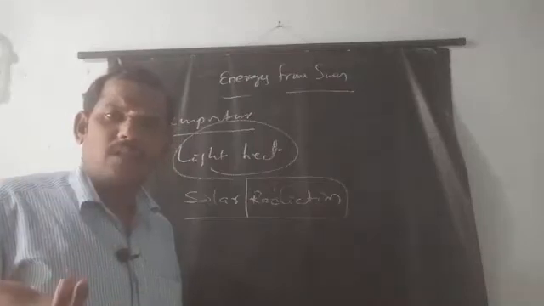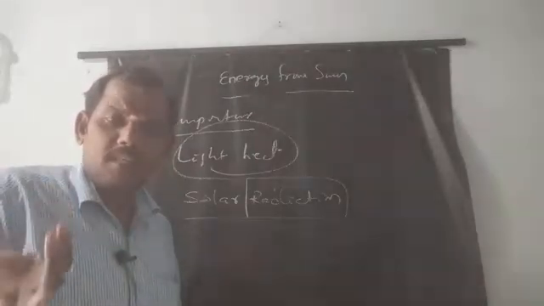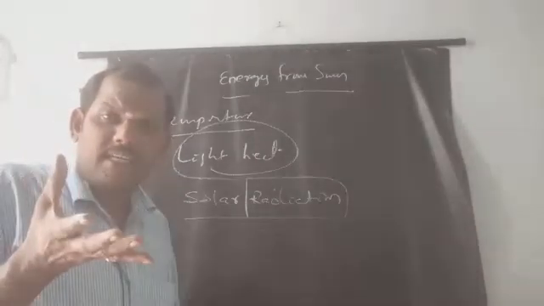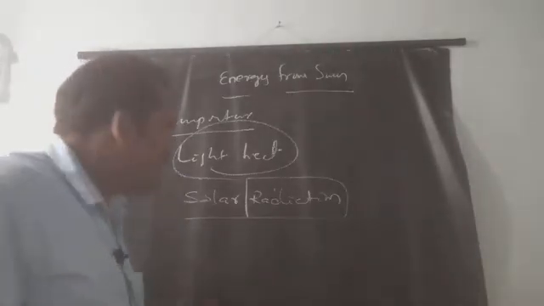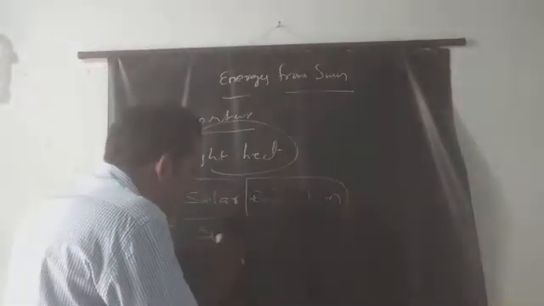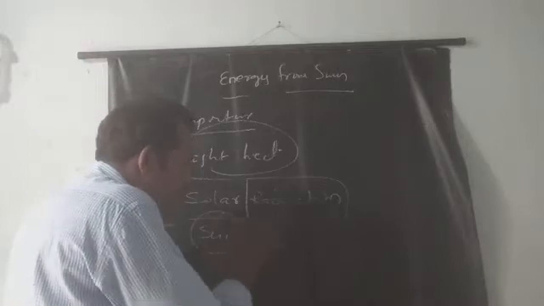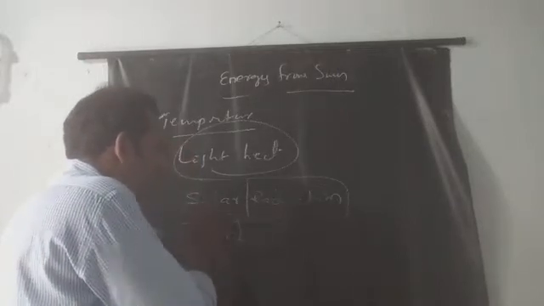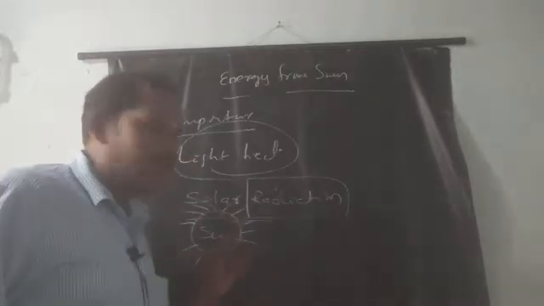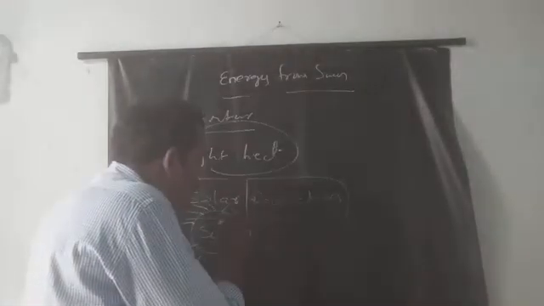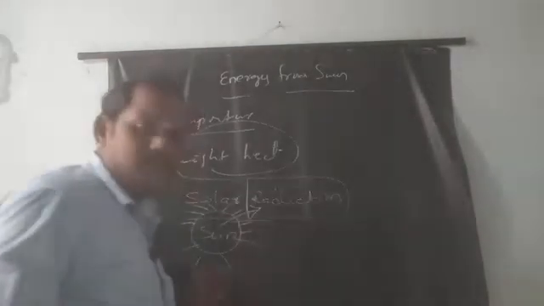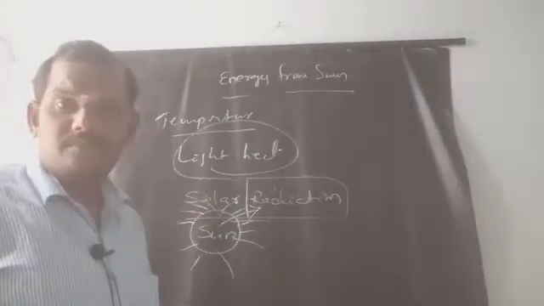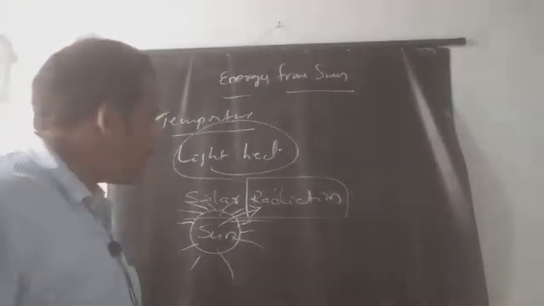If any object on the earth's surface, or any object in the universe, gives out energy, it is called radiation. Here the sun is the object, and it gives out its energy continuously. What is given out this way is called solar radiation. Right? And next, another point.